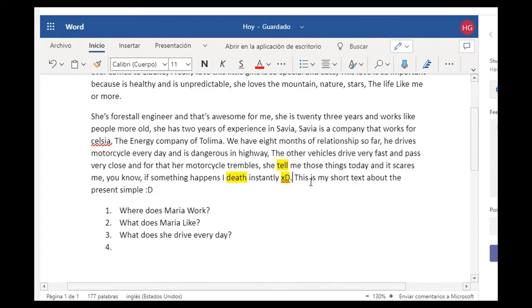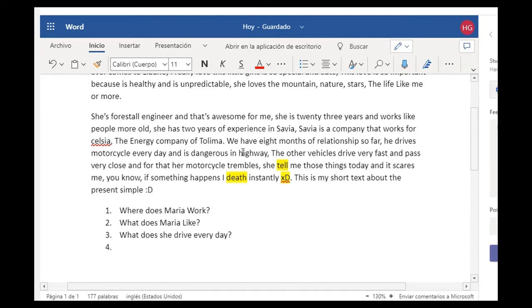Now, what about this? In academic papers, and this one is academic, it's for university, although it's informal as well, we don't write these kinds of emojis or text emojis or things like those. So next time, avoid that. If you want to express that you are happy or that you're laughing, then you can add something inside parentheses, like I'm happy about that, or I laugh every time I think about this. So when it's formal papers, you have to explain a lot. Okay, "This is my short text about present simple." Okay, that's very good.